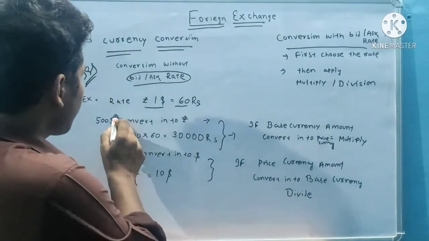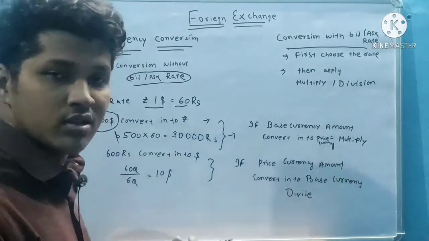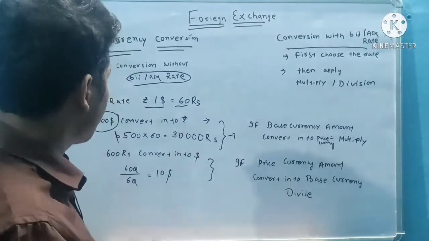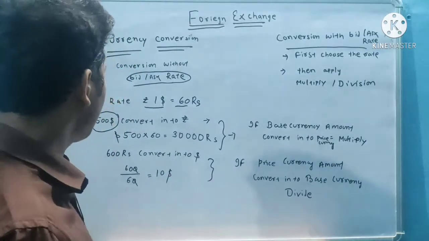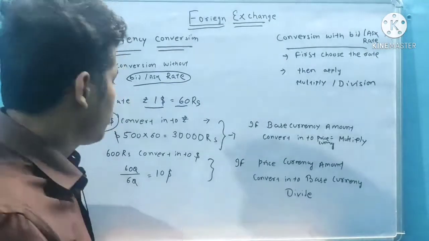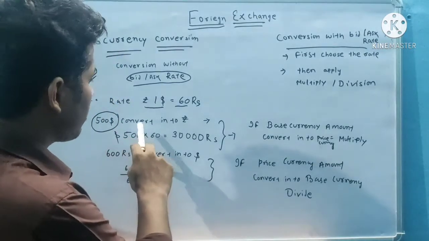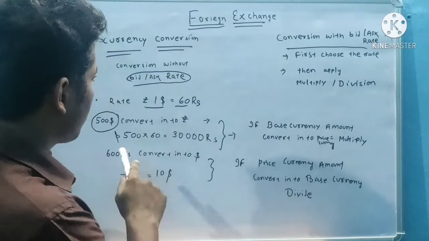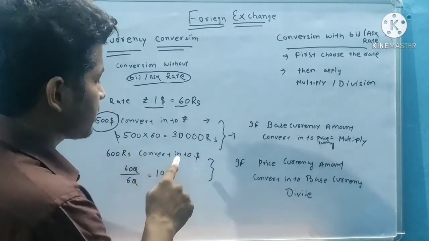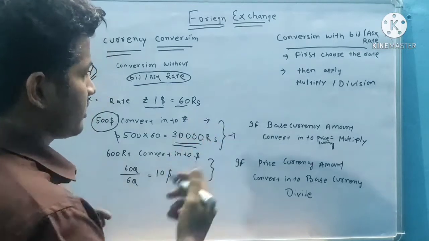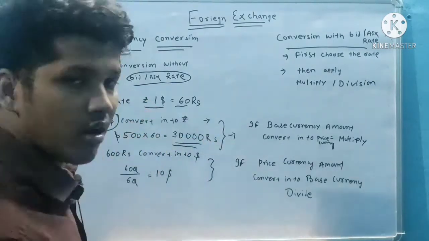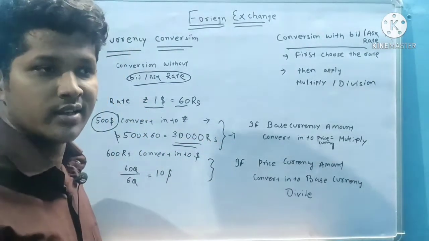Now suppose I have $500 and I want to convert it into rupees. So what should I do? $500 converts into rupees: $500 into 60 is equal to 30,000. How do I get it? Suppose $1 is equal to 60.